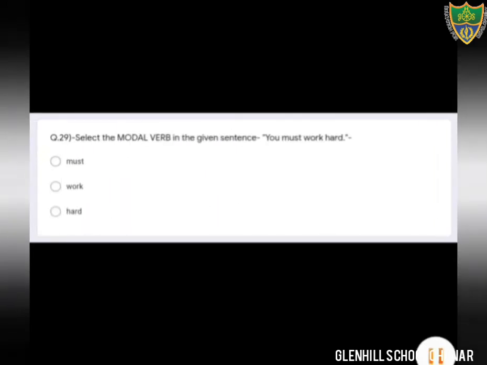Question number 29. We will discuss the question number 29. Select the modal verbs in the given sentence. You have to select the modals. Students, you all have read the modals: can, could, may, might, must, shall, should. These are the modal verbs. Okay students, so the sentence is given, you must work hard. In this sentence, you have to find out the modal verbs. There are three options: must, work, hard. So option number first is the correct option, that is must. The word must is modal verb in this sentence.